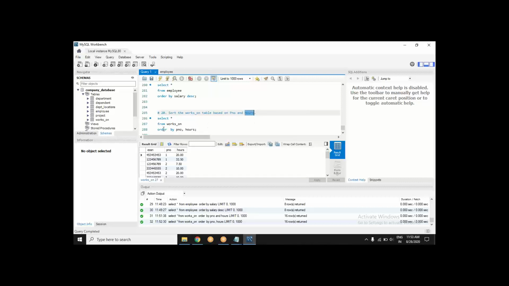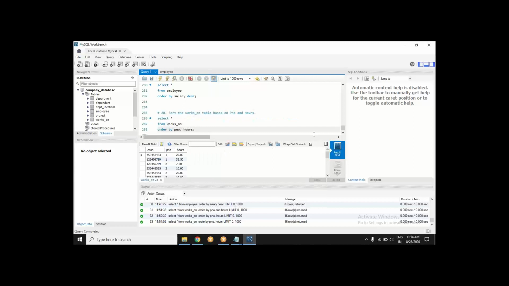So I have written that in the same order. I want to order by, select asterisk because I have to sort the entire table. So select asterisk from works on. Okay, so the entire data of works on is here. Now I'm saying order by P number first, and comma, then hours after that.